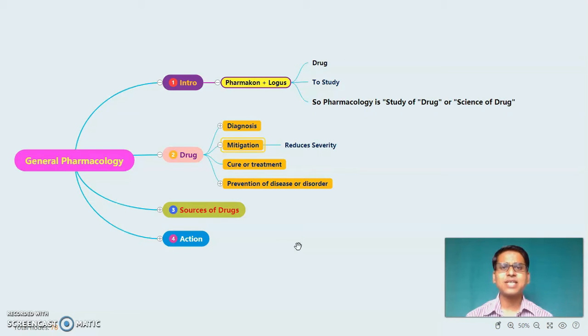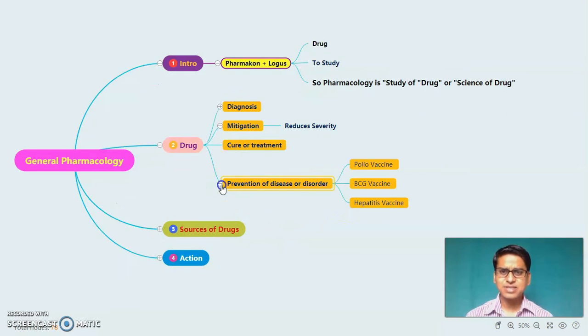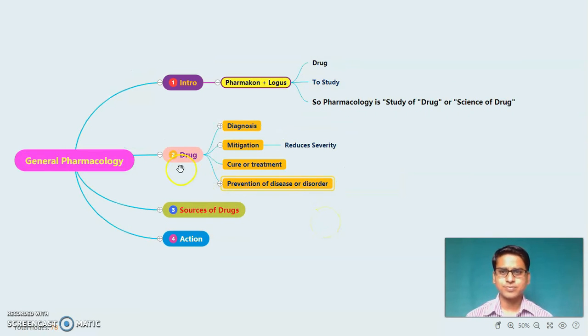The best examples are vaccines. Examples in the market are polio vaccine and BCG vaccine. BCG vaccine prevents tuberculosis, polio vaccine prevents polio, and there are hepatitis vaccines, hepatitis A vaccine and hepatitis B vaccine. All these are a few examples. These all prevent the disease or disorder in the future, so these also come under the category called drug. In this way, we have learned regarding the drug.